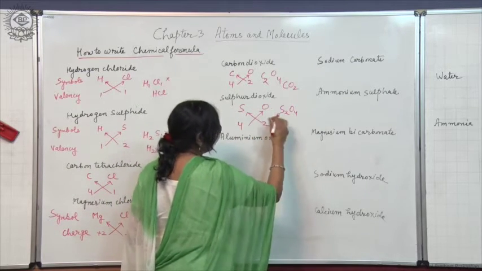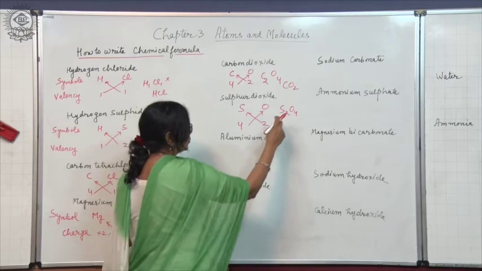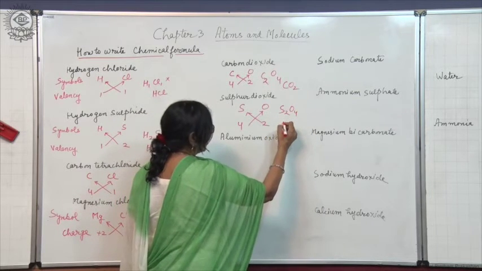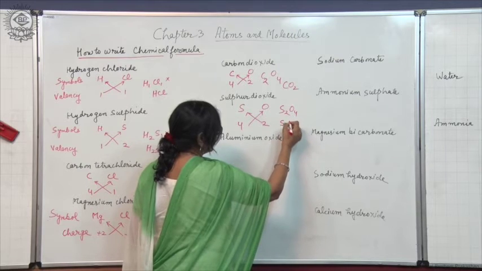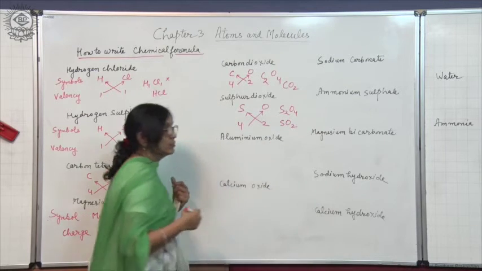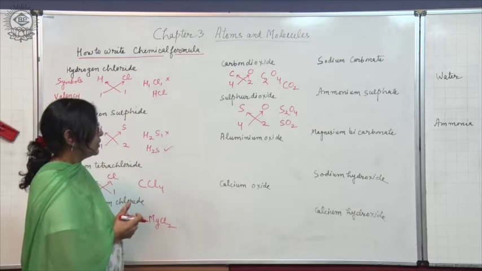S2O4 we do not write, we will simplify it. 2 1s are 2, 2 2s are 4, and so we get S1O2 or SO2. S1 we do not write, S1O2 will not be used.